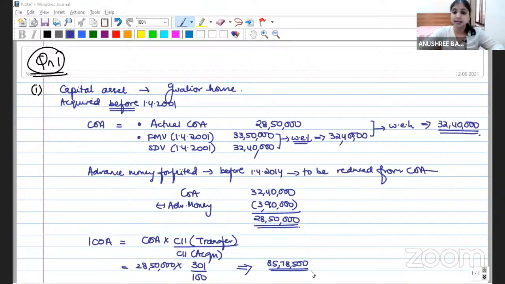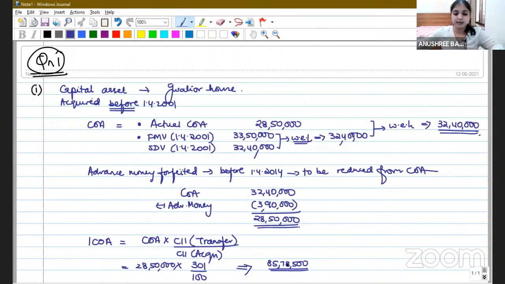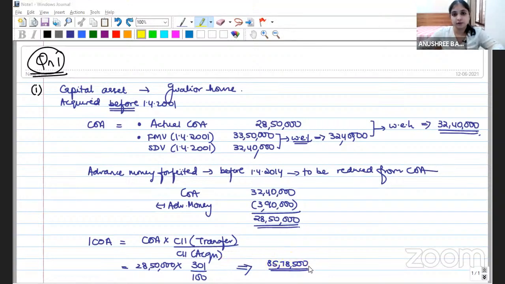Do we get this number, everybody? So this is what your answer would be. 85,78,500. Here, the steps involved were, because my property was purchased before 1st April 2001, we had to do all these comparisons over here. Then we had to remember to subtract advance money forfeited and then our normal usual indexation. So your answer will be 85,78,500.